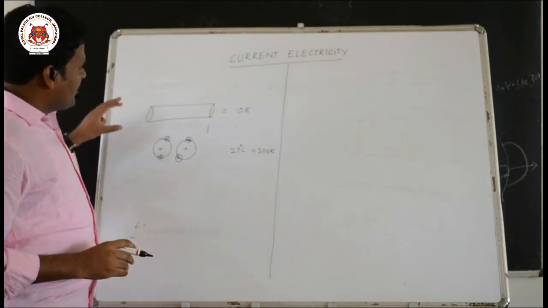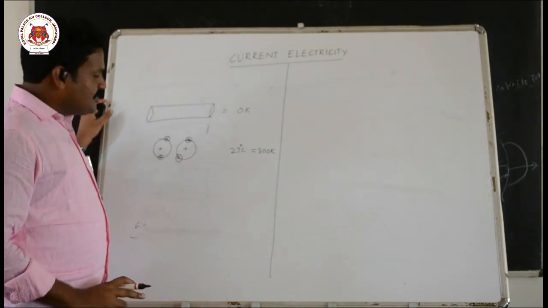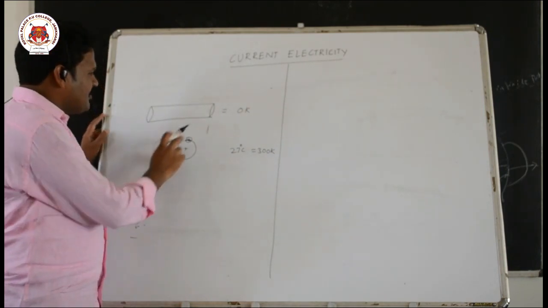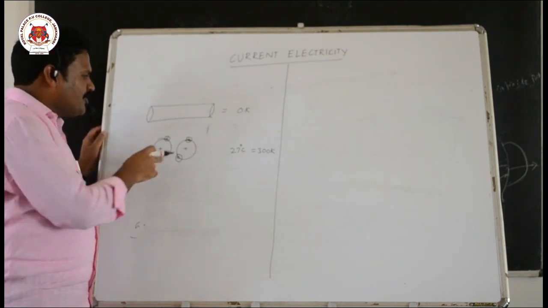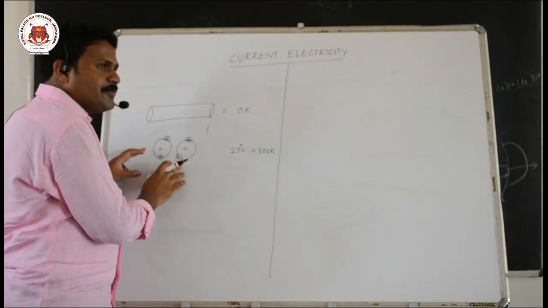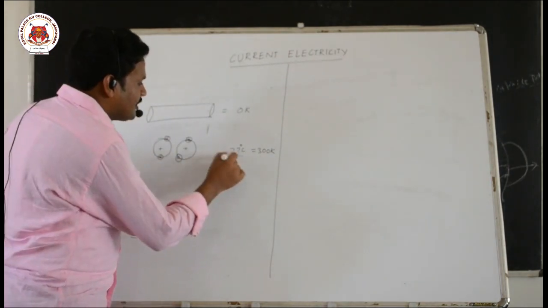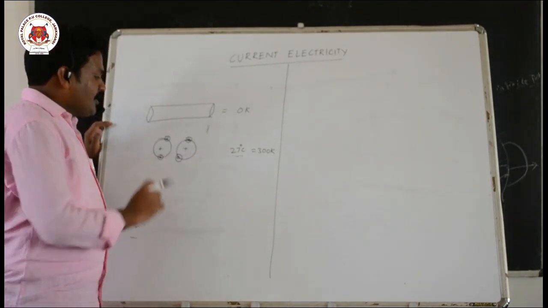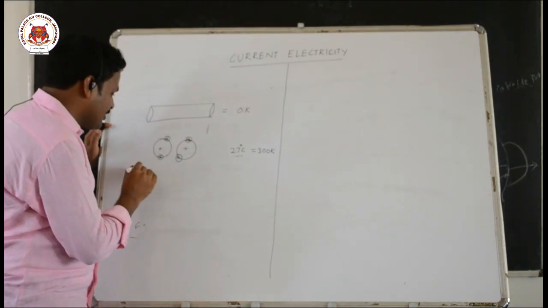So if I maintain a conductor at this temperature, electrons will gain energy. Many atoms are there within this conductor, and in every atom around 2 valence electrons revolve around their nucleus. At room temperature, these electrons will gain some energy. That energy is called thermal energy.